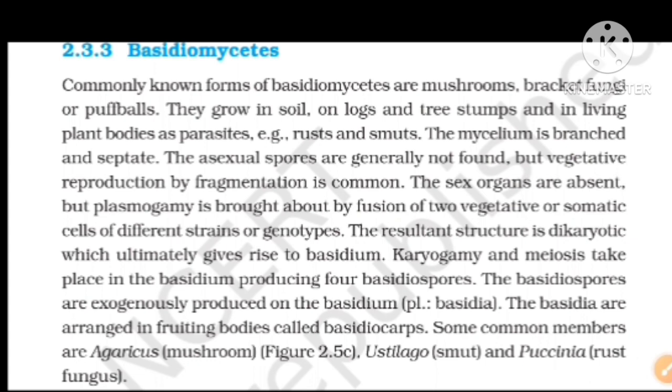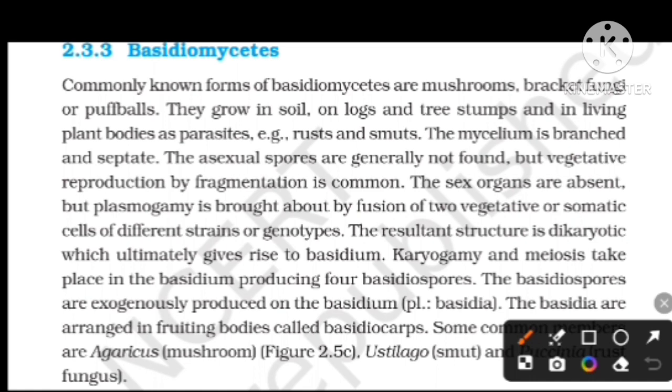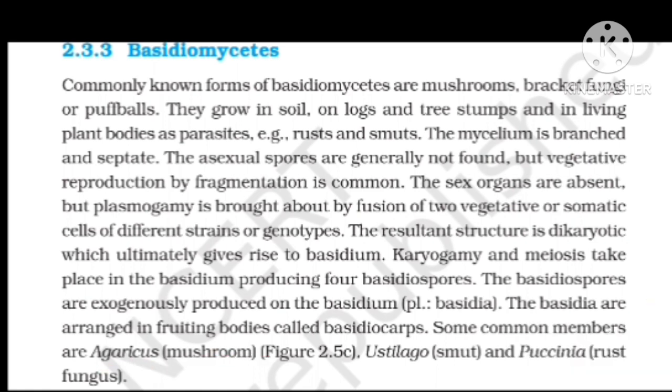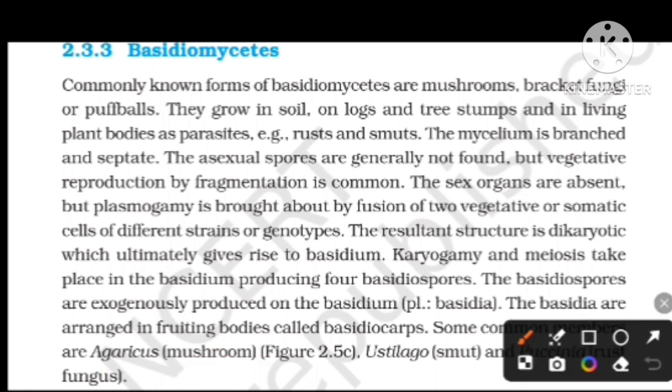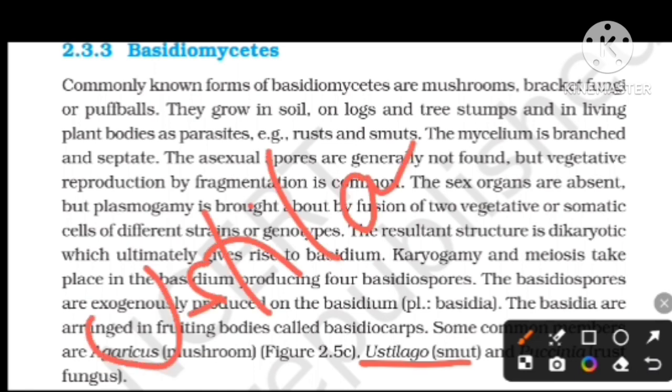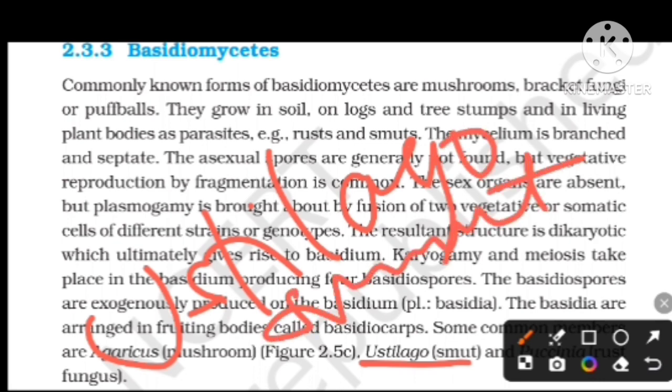The basidia are arranged in fruiting bodies called basidiocarps. Some common members are Agaricus, mushroom, Ustilago as smut, and Puccinia as rust. It is confusing, so these examples are forgettable; hence it is a must to revise them frequently.